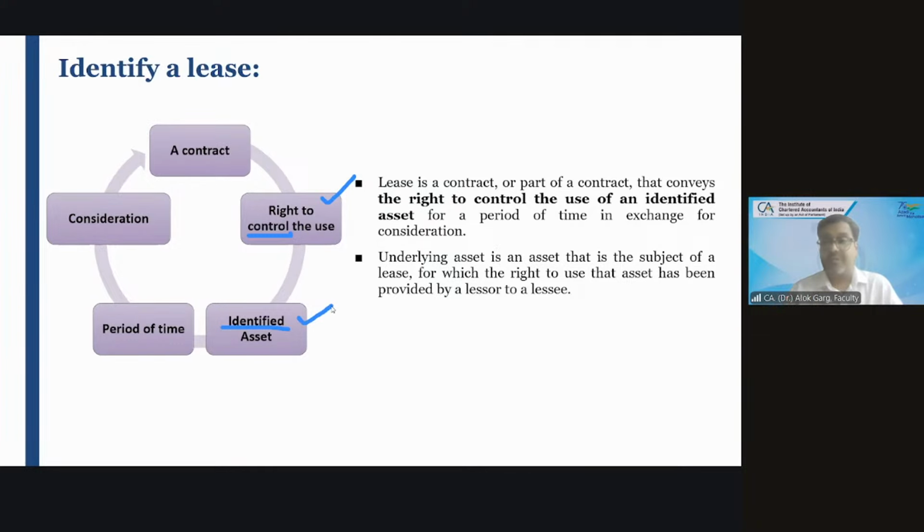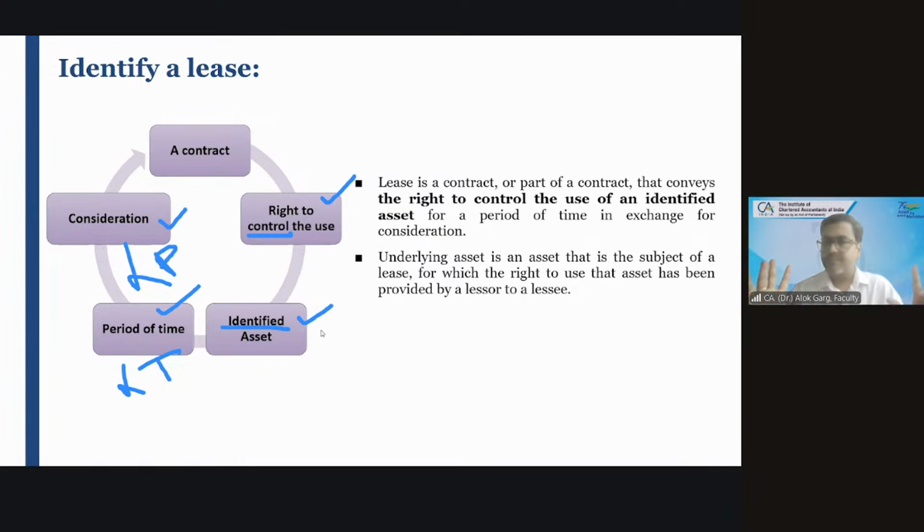Period of time means lease term, and we will discuss the lease term also. Consideration means lease payment, and we will discuss lease payment also. These four aspects we are going to cover in detail as a first thing.